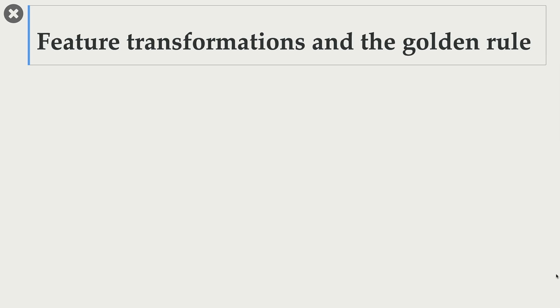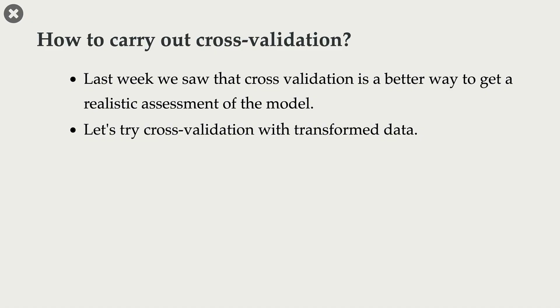In this video, we are going to talk about feature transformations and the golden rule. In the last video, we were only looking at the training scores after we applied imputation and scaling on our training data. But last week, we saw that cross-validation is a better way to get a realistic assessment of the model. So let's try cross-validation with our transformed data.